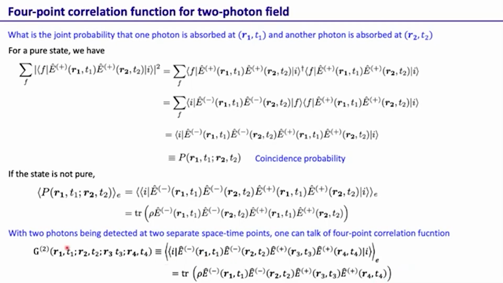This quantity we will use when we are dealing with two photon interference, because there we will require to know how the field vibrations are correlated at these four separate points. And the 2-point correlation function that we just discussed in the last slide, we will use when we discuss the one photon interference.